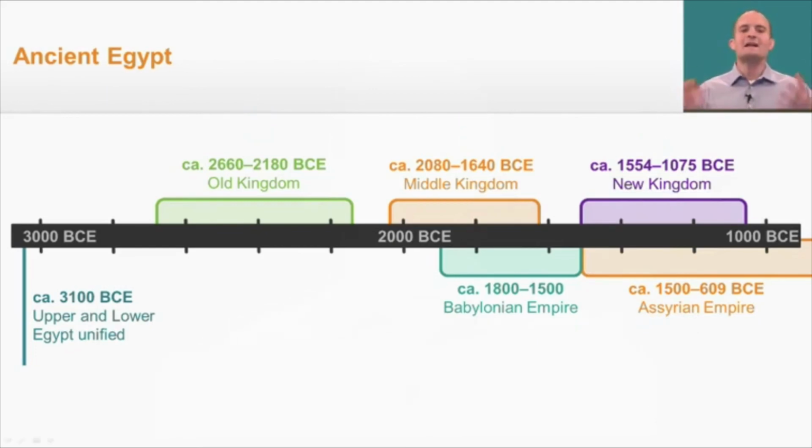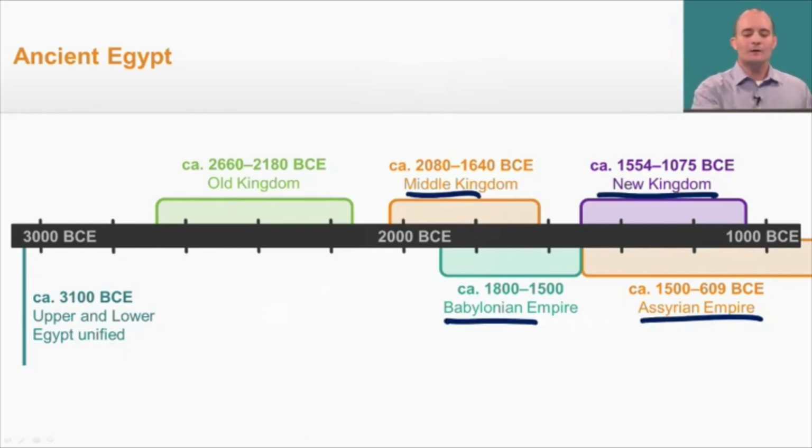But the main common theme between the Babylonians, the Assyrians, and the Egyptian kingdoms is that they all existed along a river. The Babylonian and Assyrian empires existed along the Tigris and the Euphrates, and the Middle, New, and Old Kingdoms existed along the Nile River.